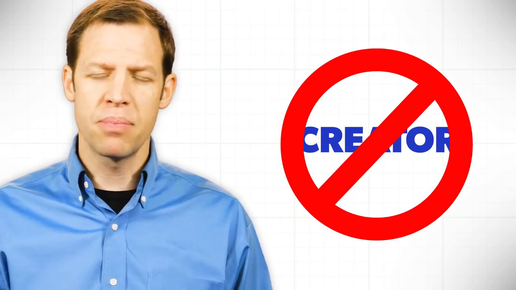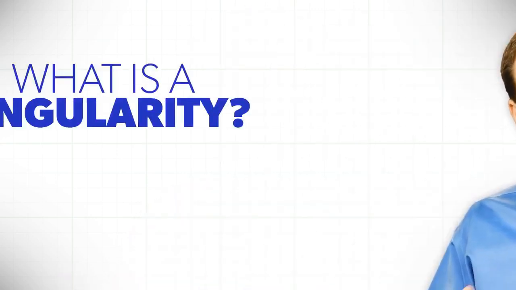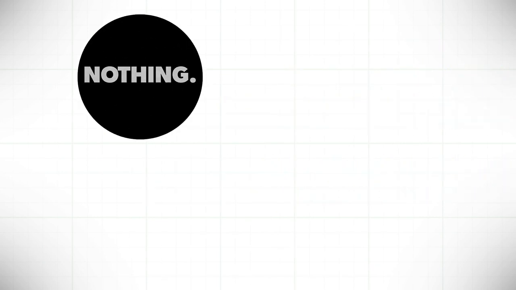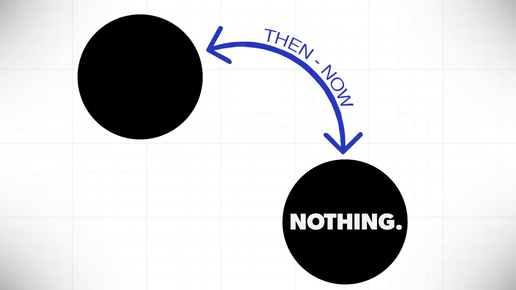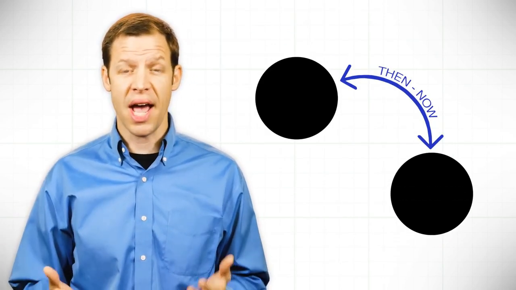You see, if you don't believe in a creator, then you have to suggest something like a singularity. That's what is popular today, that there was some type of singularity that exploded in something called the Big Bang. But when you try to get down to the bottom of what a singularity is, what we hear from the scientific community, the cosmologists, is that a singularity was something that popped into existence from nothing. Do you know that if there ever were a time when there was nothing, that's exactly what we would have now? The idea that something popped into existence from nothing is simply not a scientific idea.